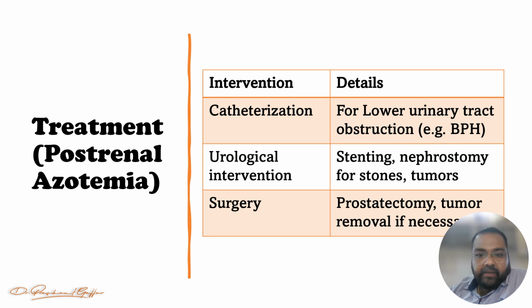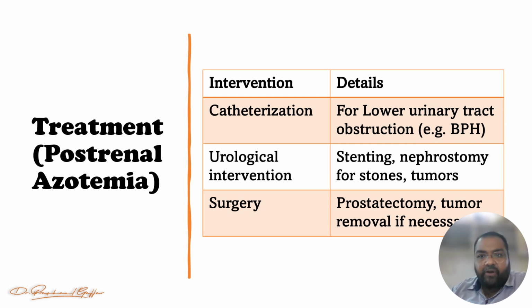And if any treatment to relieve the obstruction is not used or does not work properly, then we can do the surgery. In the case of benign prostatic hypertrophy, we can do prostatectomy, and if there is a tumor, we can remove the tumor if necessary, right? So I hope you can easily understand the treatment of azotemia, especially in the case of pre-renal causes, intrinsic or renal conditions, and the post-renal condition, right?